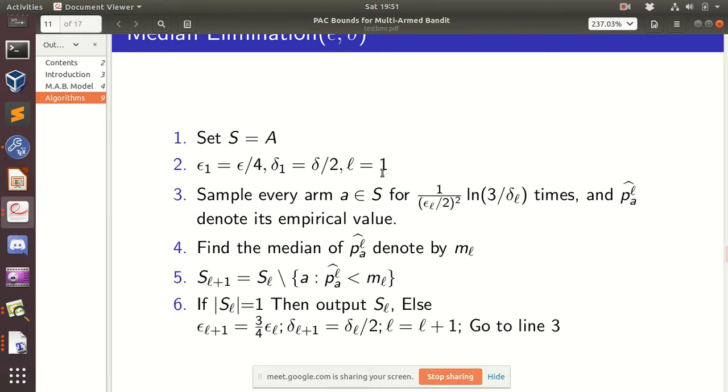Basically this is a level based algorithm. First I'll give the overview and then I'll explain what is going on in the algorithm exactly.